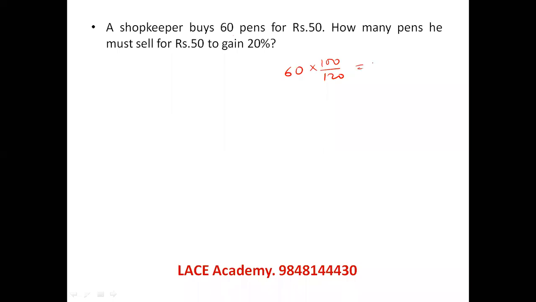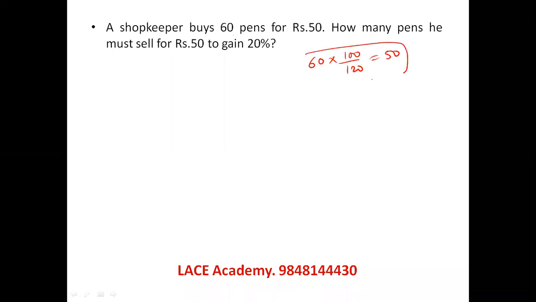So 60 articles into 100 by 120, that is 50. Perfect. That means by selling 50 articles for the money of 60 articles, you are getting 20% profit, right? Let's see the next question.